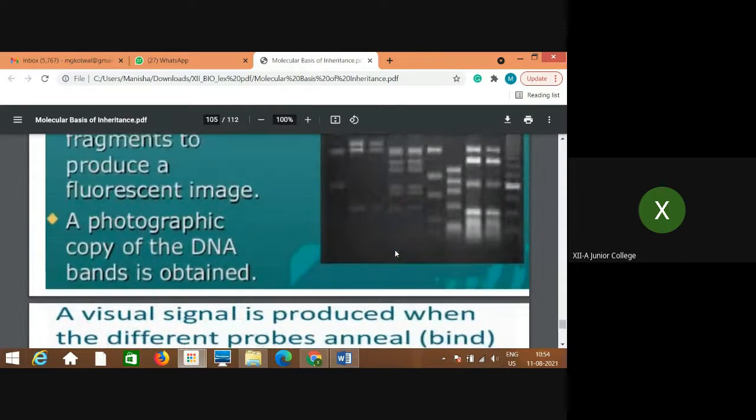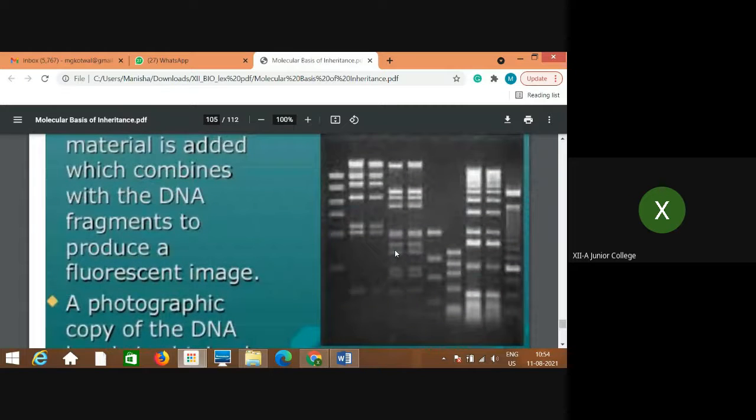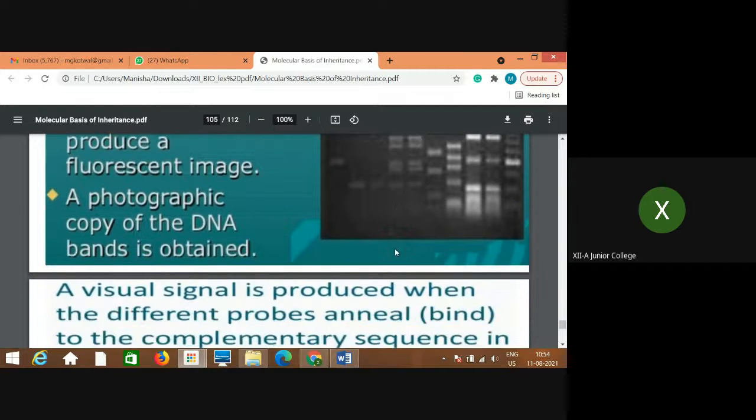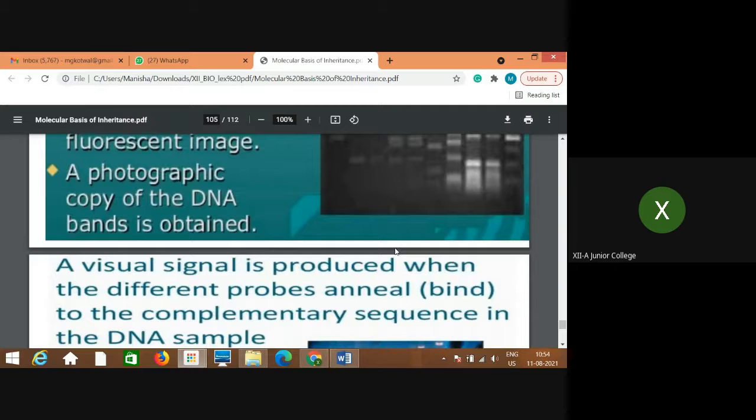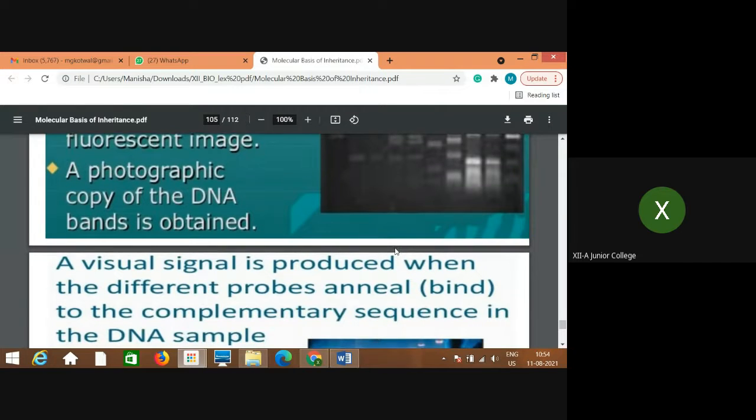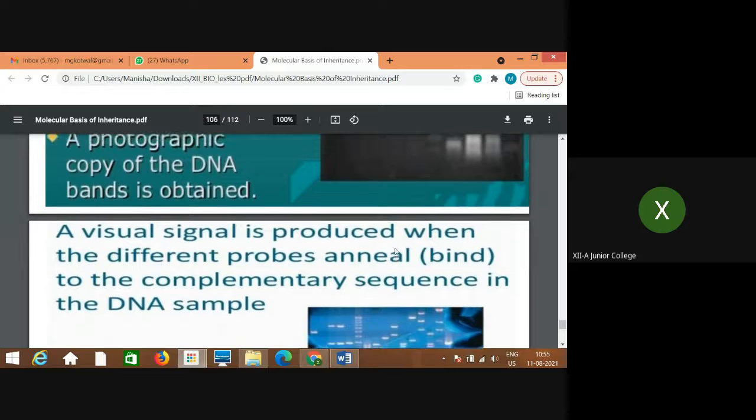And you know that all these fragments are single stranded, which means they are denatured. When the probe is added, which is also a DNA sequence in radioactive form, only those probes will combine with the complementary nucleotides on those fragments.